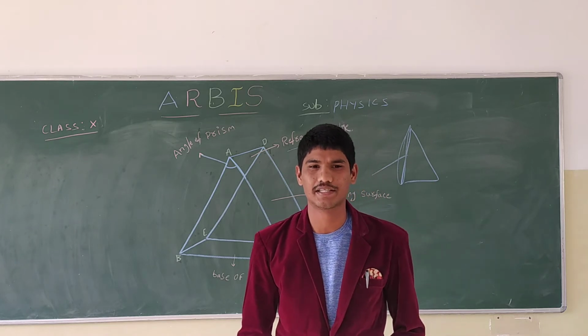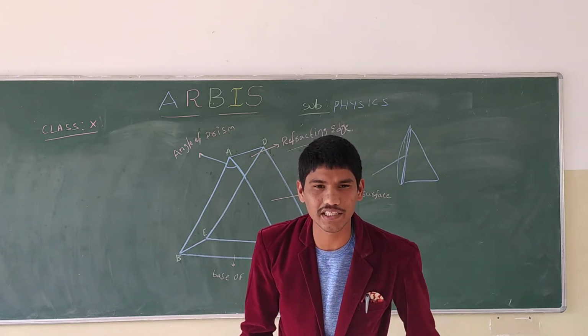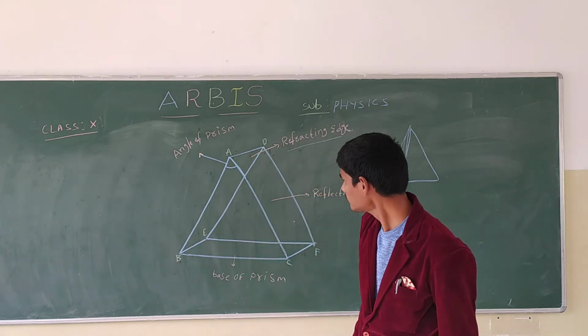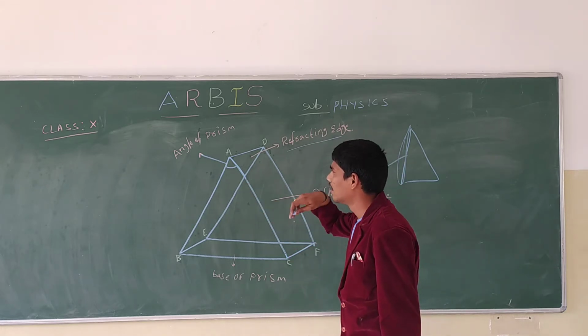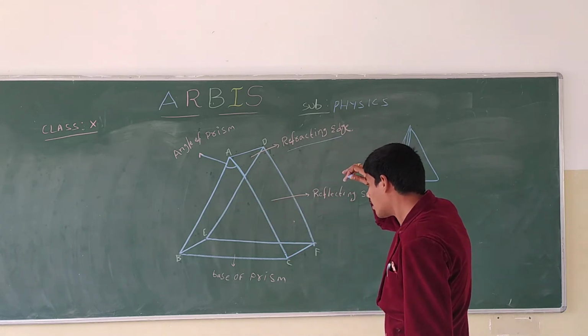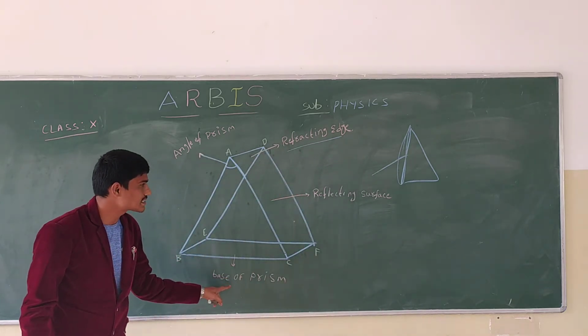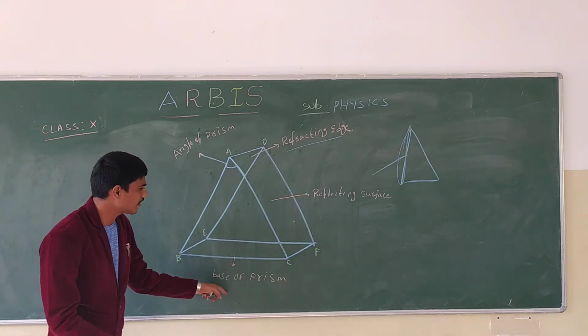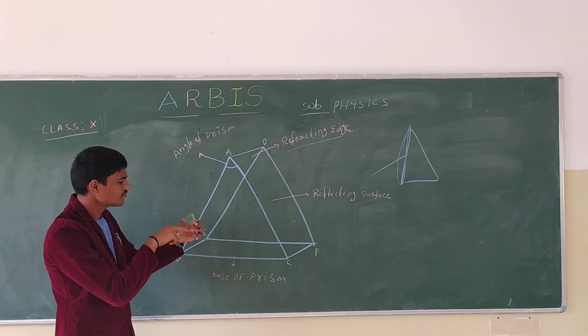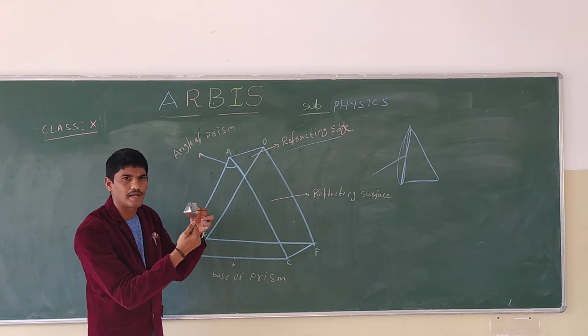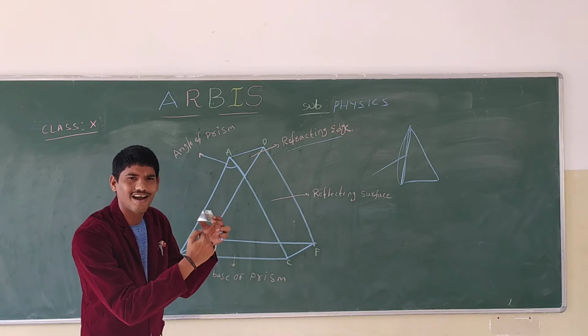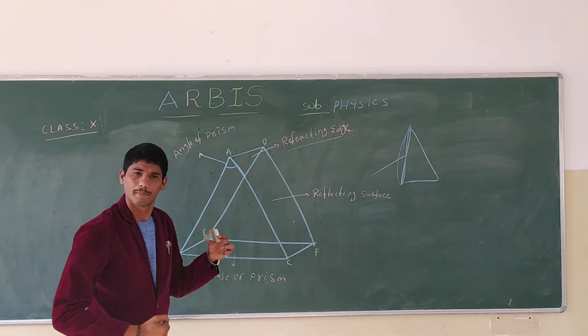Here is the base of the prism. Since one rectangular shape is at the bottom, we call it the base of the prism.